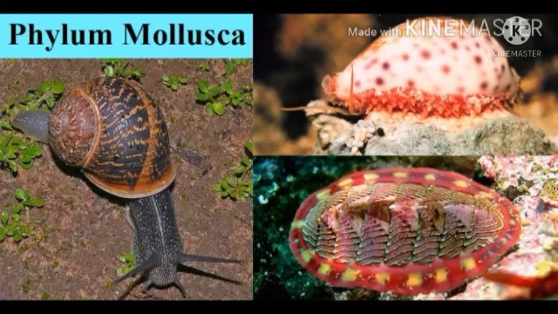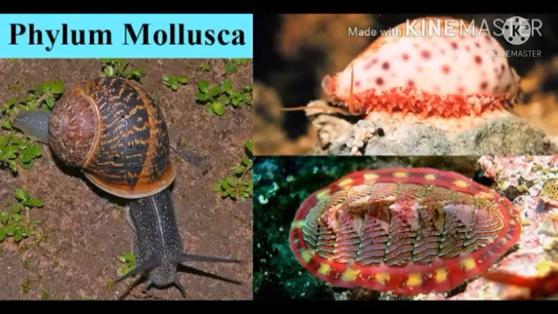Next, phylum Mollusca. They are soft-bodied animals, often with hard shells for protection. Molluscs are mostly marine, some are freshwater or found in damp soil. They have a bilateral symmetry, but snails are asymmetrical. They are triploblastic animals. The body is soft and unsegmented. The body is divided into head, foot, and visceral mass.